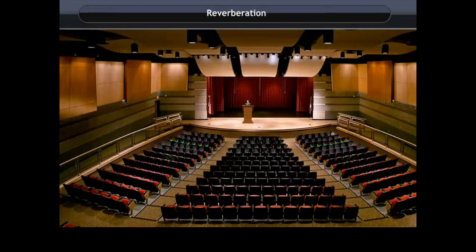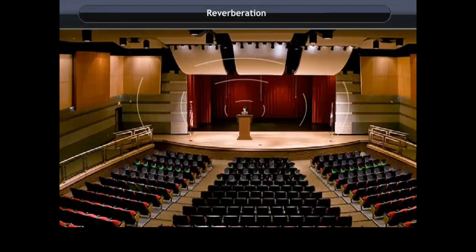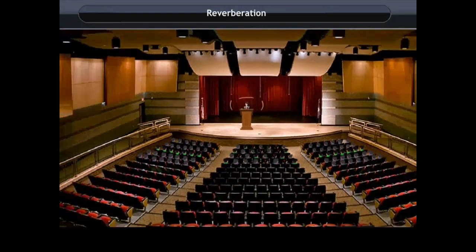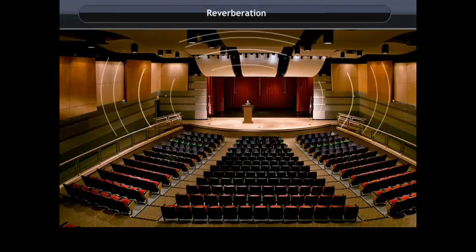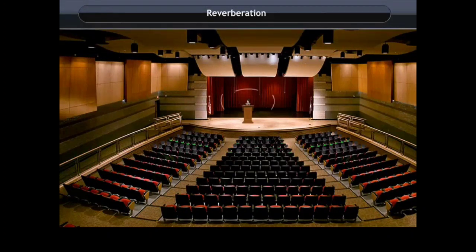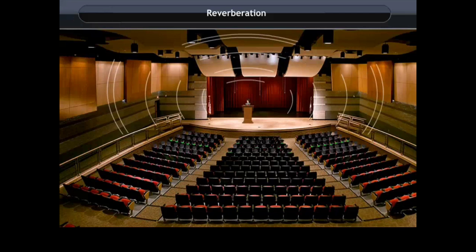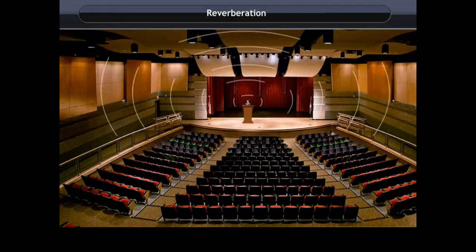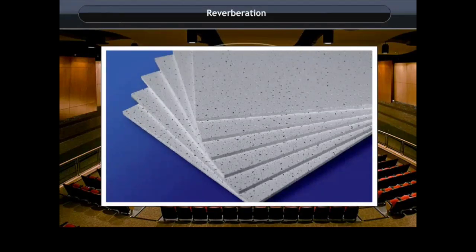Reverberation. Echoes may be heard more than once due to the repeated or multiple reflections of sound from several reflecting surfaces. This causes the persistence of sound called reverberation. In big halls or auditoriums, to reduce reverberation, the roofs and walls are covered by sound-absorbing materials like compressed fiber boards, rough plasters, or